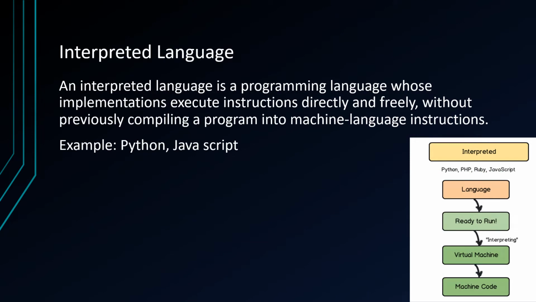Interpreted language. An interpreted language is a programming language whose implementations execute instructions directly and freely without previously compiling a program into machine language instructions. Examples are Python and JavaScript. In an interpreted language, the program is directly ready to run, and it is interpreted into a virtual machine and then into machine code.